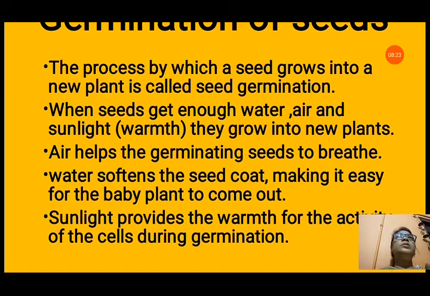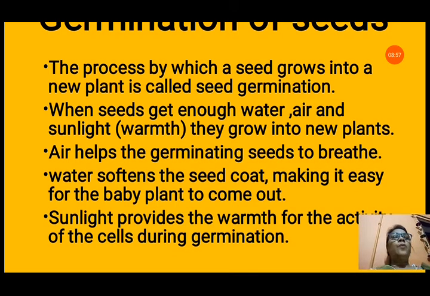Why are these three conditions necessary? First, air helps the germinating seeds to breathe, because the germinating seed is a living organism and every living organism needs to breathe. Second, water softens the seed coat, making it easy for the baby plant to come out. If the seed coat is hard, it will be difficult for the baby plant to break the seed coat and come out. So it must be softened by water so that the baby plant can easily come out through the seed. Third is sunlight.